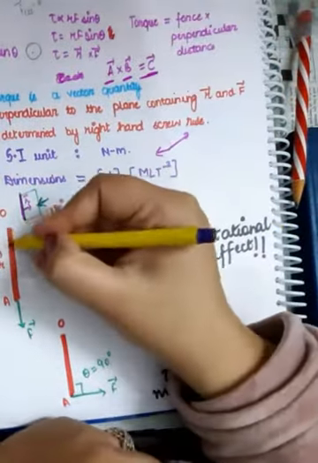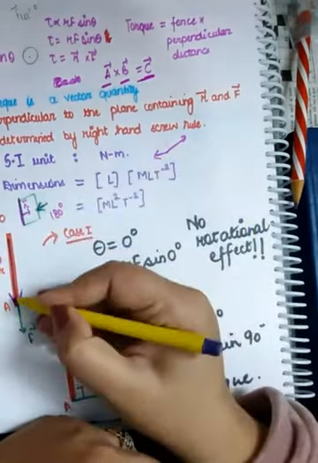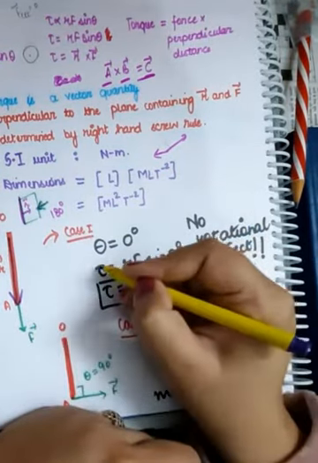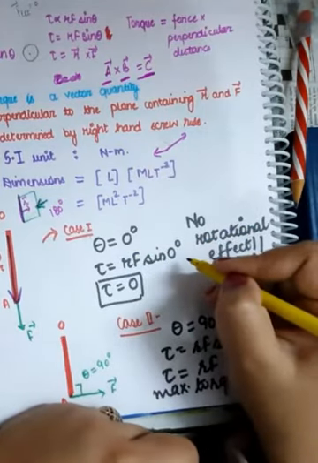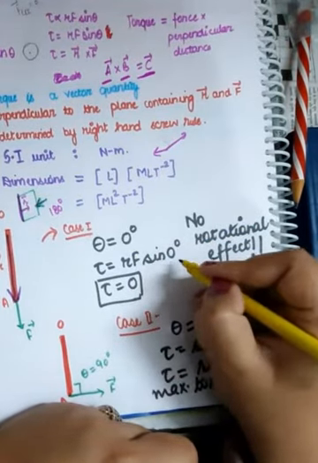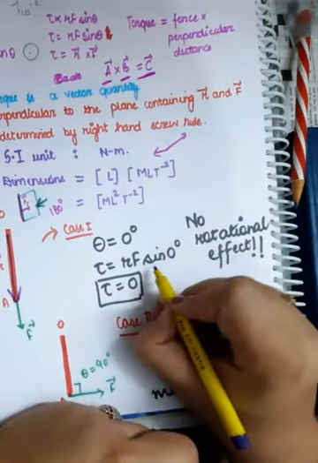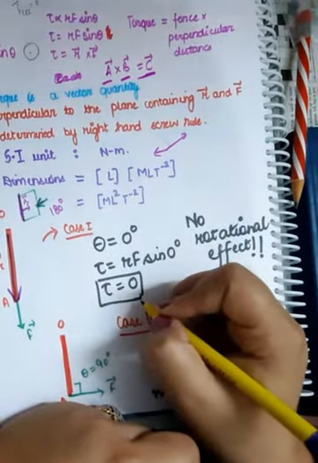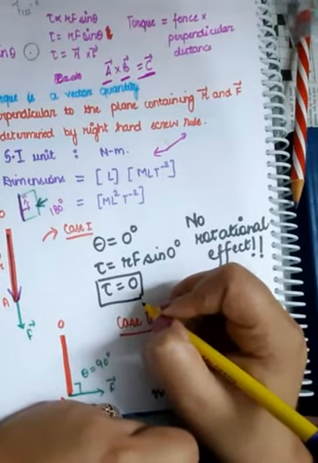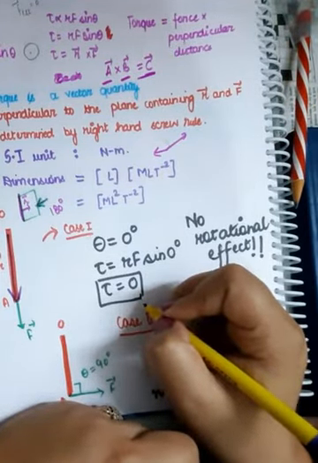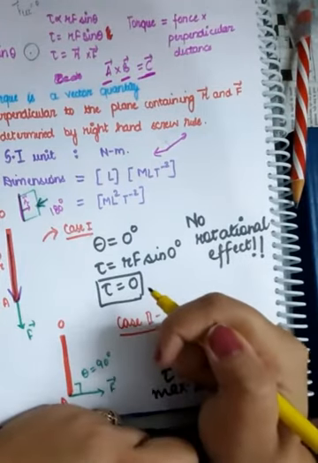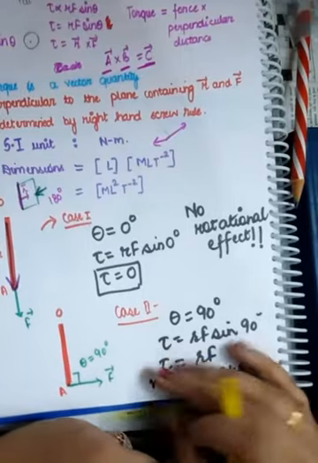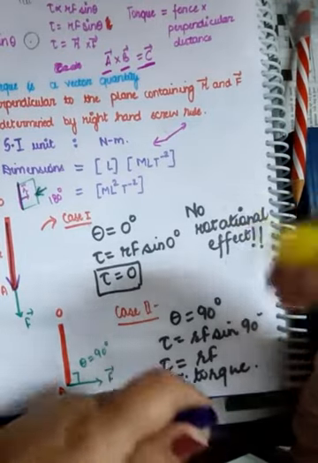The reason being, this is the direction of r vector. This is the direction of your applied force, right? And torque will be r f sine theta again. So in place of theta, you just put sine 0 degree, and sine 0 degree is 0, of course. So torque becomes 0. This means in this case, the rod is not going to rotate under the action of your applied force. Okay, so let's discuss case number 2.